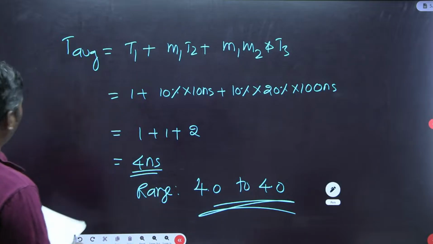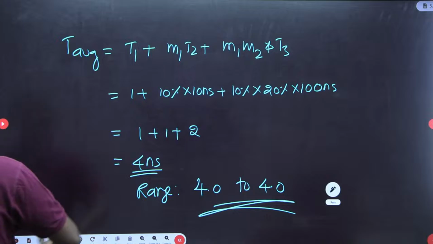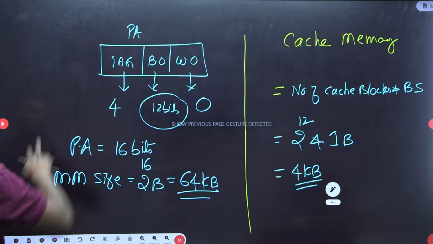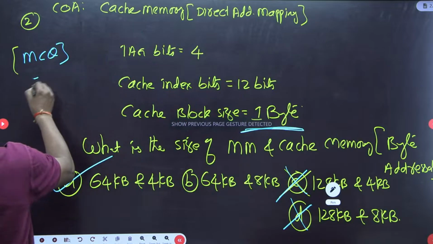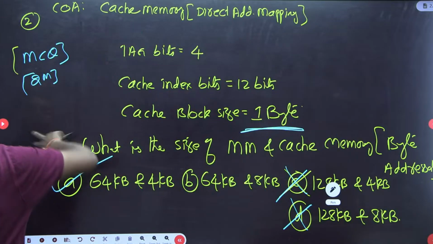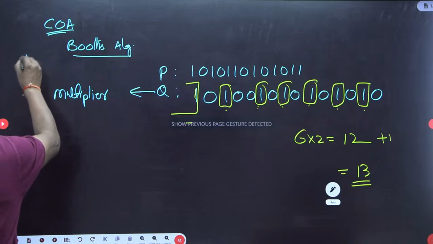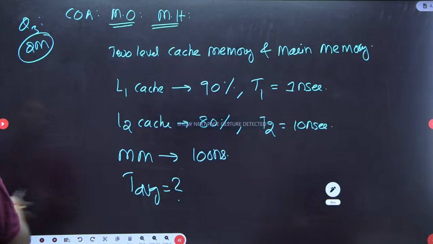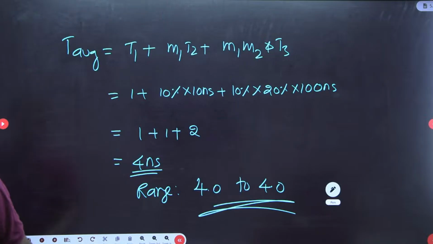Let me take another question, the 4th question. This is a 2-mark question. The previous one was also a 2-mark question, and this also a 2-mark question, so 4 marks we got. This is a 1-mark question. So till now, 5 marks from COA only.